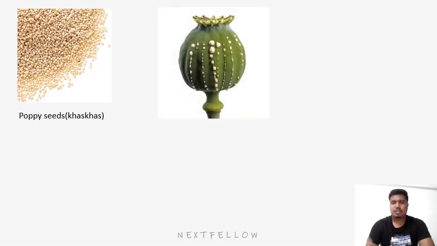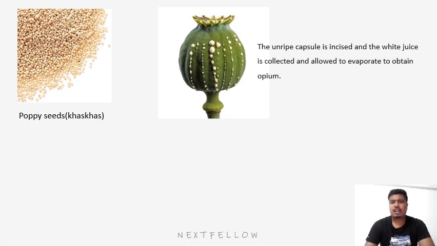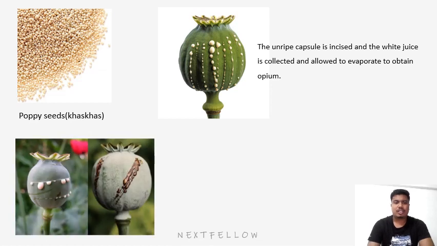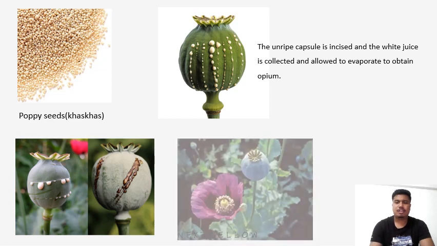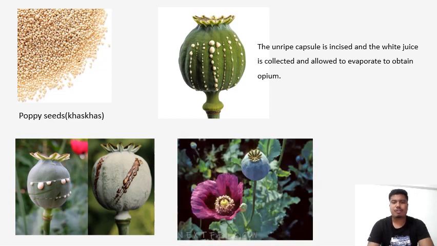So this is the capsule of the opium or poppy. This is an unripe capsule which is incised and the white juice is collected and allowed to evaporate to obtain opium or afim. Ripe and dry poppy capsules contain a trace of opium and are used for their sedative and narcotic action. See, this is how the cuts are made to collect the milk and they are dried in this form. This is afim. Another diagram, this is the flower of opium.